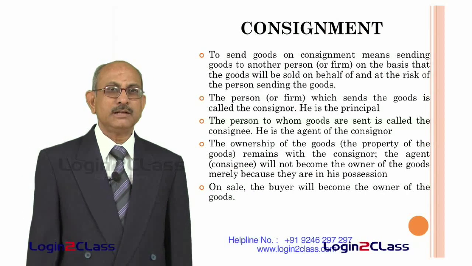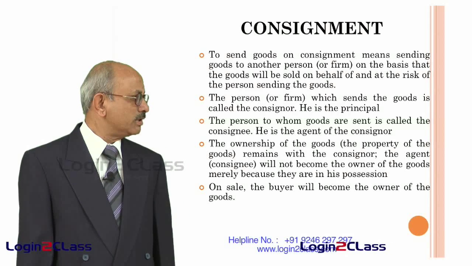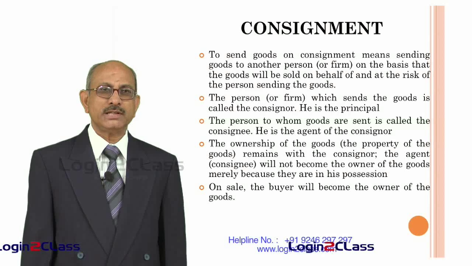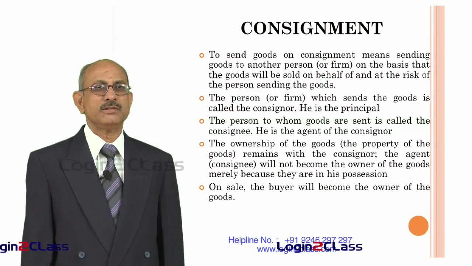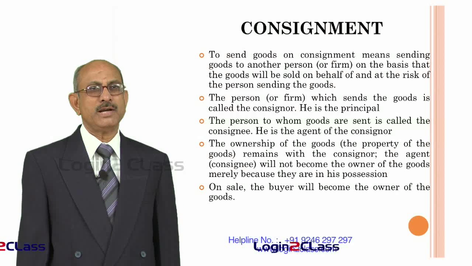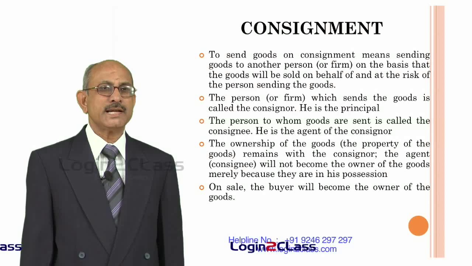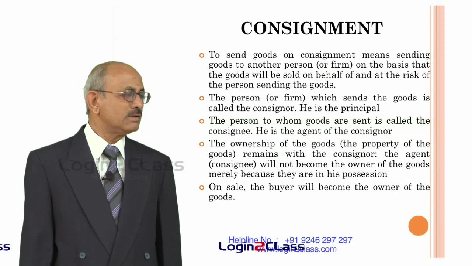On sale, that means when the consignee sells the goods finally to the ultimate consumer, the buyer of those goods, that is the ultimate consumer, will become the owner of the goods. That means ownership directly passes from the consignor to the buyer. The consignee is only an agent who is acting on behalf of the consignor, who is called the principal.